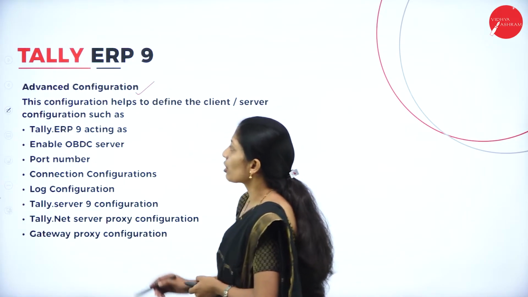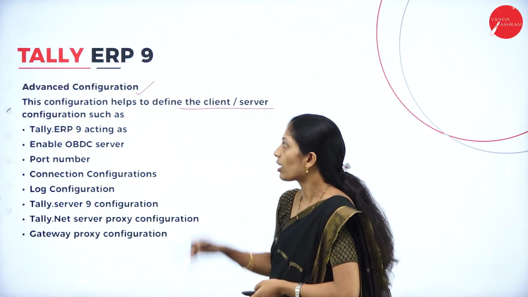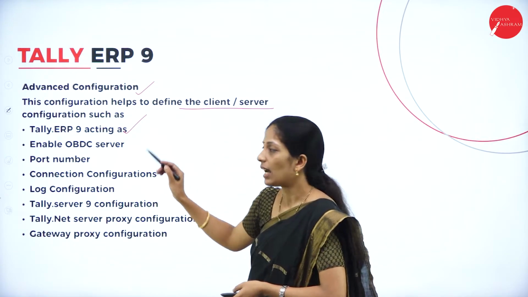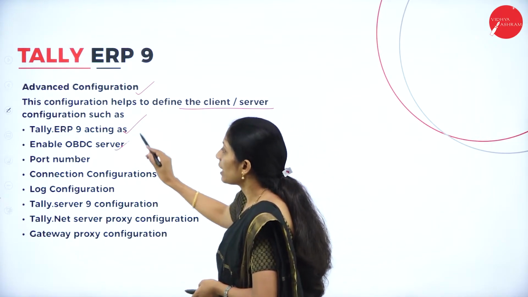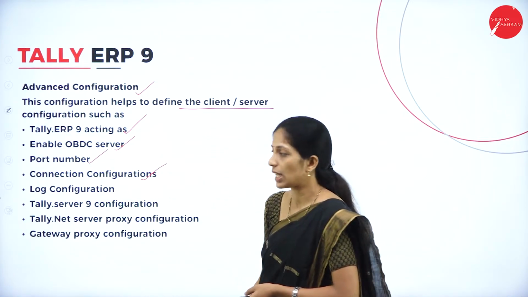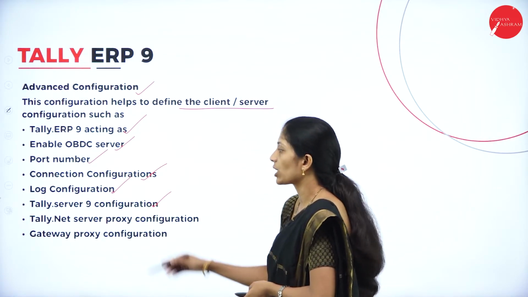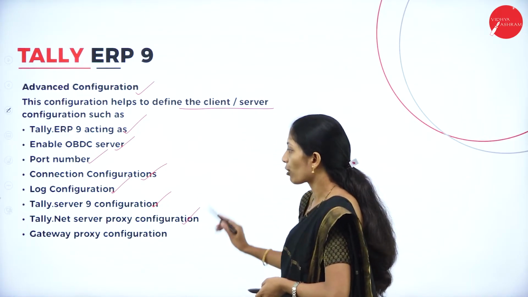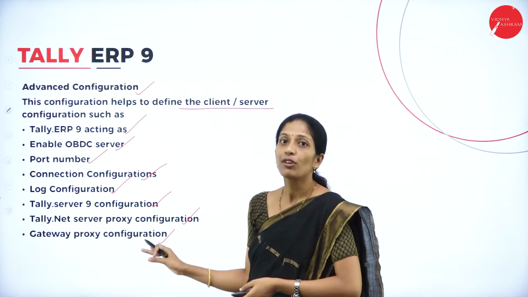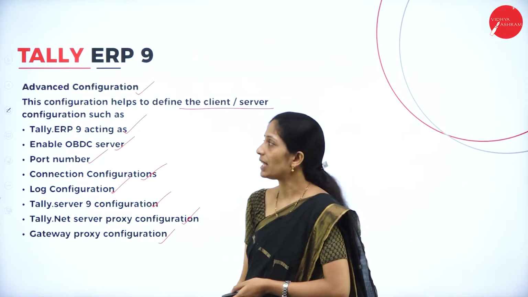Next, under advanced configuration, this configuration helps to define the client or server configuration, such as Tally ERP 9 acting as. Then enable ODBC server, port number, connection configuration, log configuration, Tally server 9 configuration, Tally.net server proxy configuration, gateway proxy configuration. So these are a few advanced configurations that will also be there under Tally ERP 9.